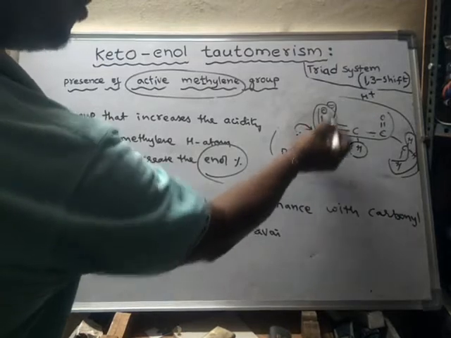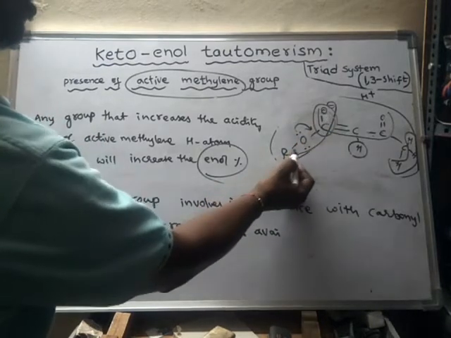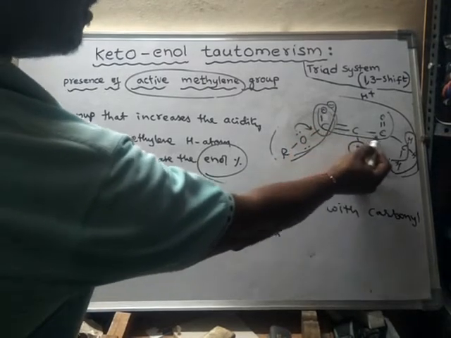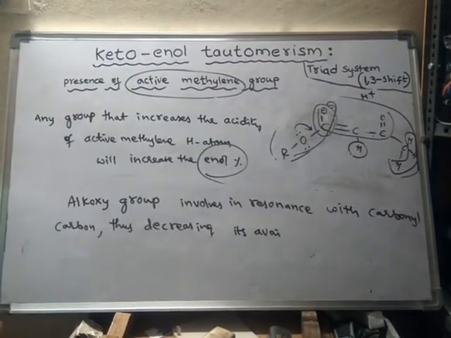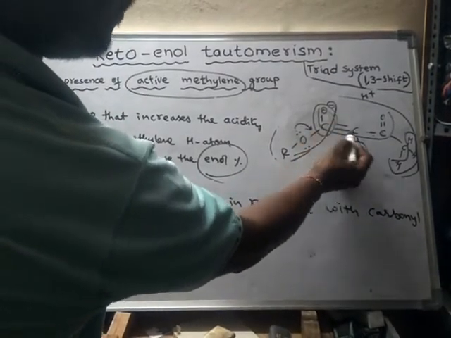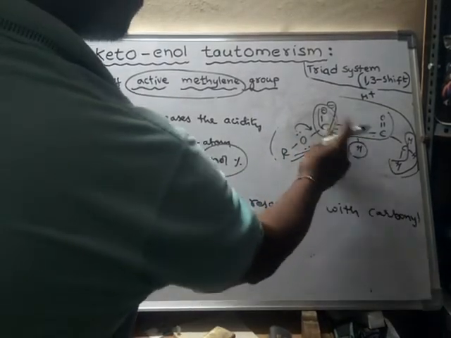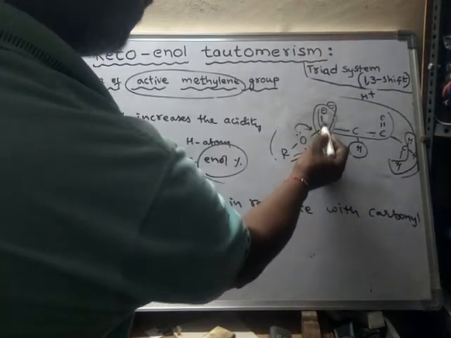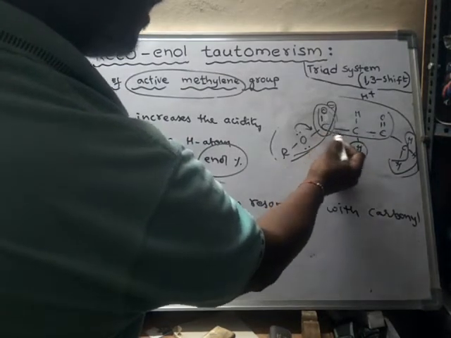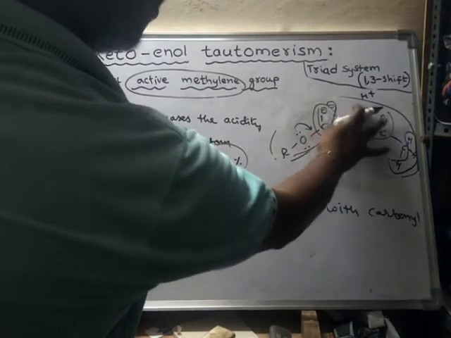Because now this carbon is not available for this conjugation. This carbon is available for this conjugation, but it is not available for this conjugation after deprotonation. If after deprotonation this carbon were available for this conjugation, then it would become more stable. So that is why this hydrogen does not undergo deprotonation.